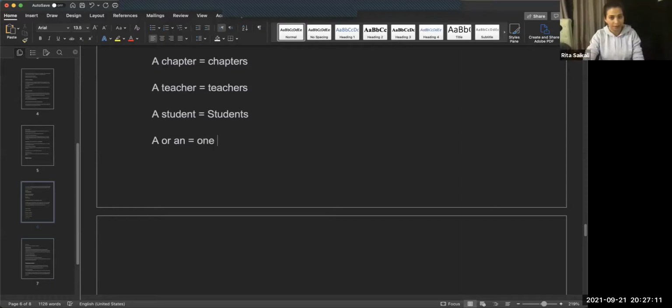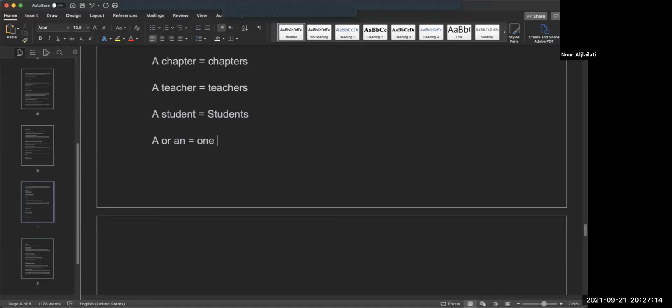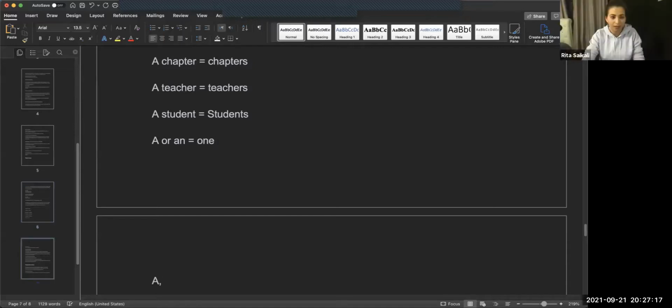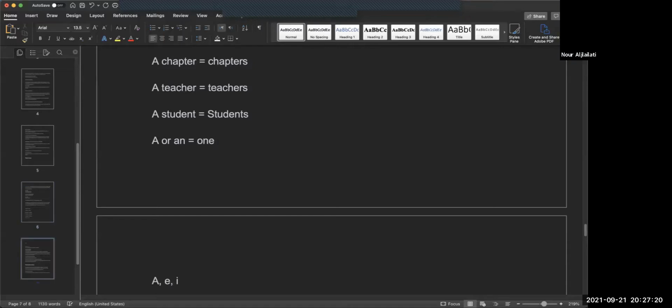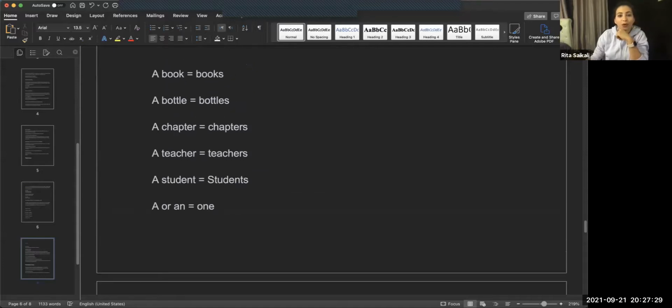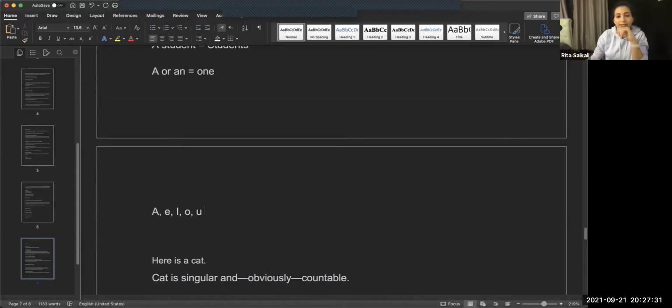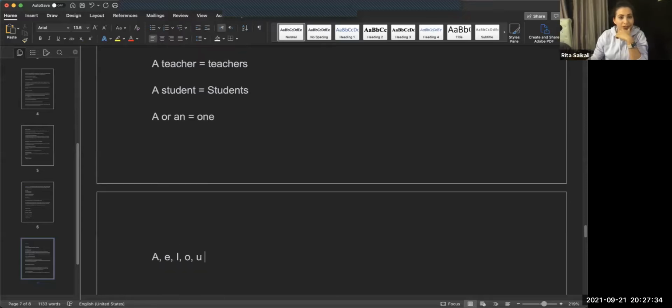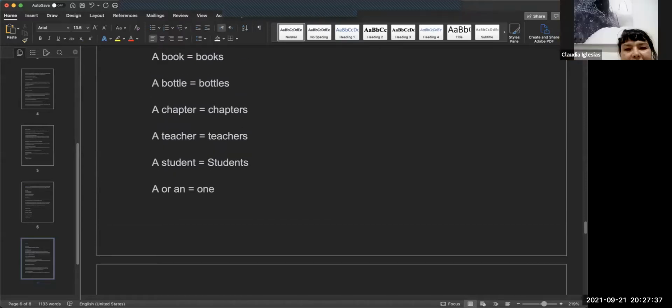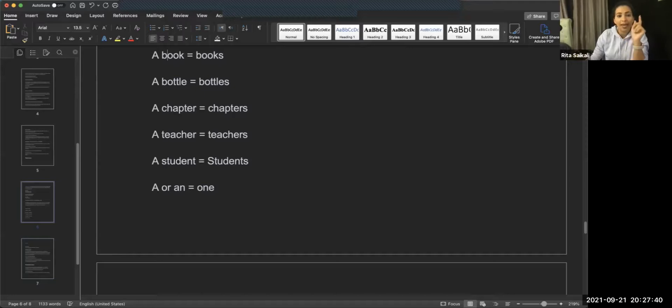A, E, I, O, U. If the words start with these letters, then you use an. Exactly. Thank you. And sometimes Y, but Y is not always considered a vowel. So we use a or an when it's just one. So only one book. A book means one book. A bottle means one bottle. A chapter means one chapter.